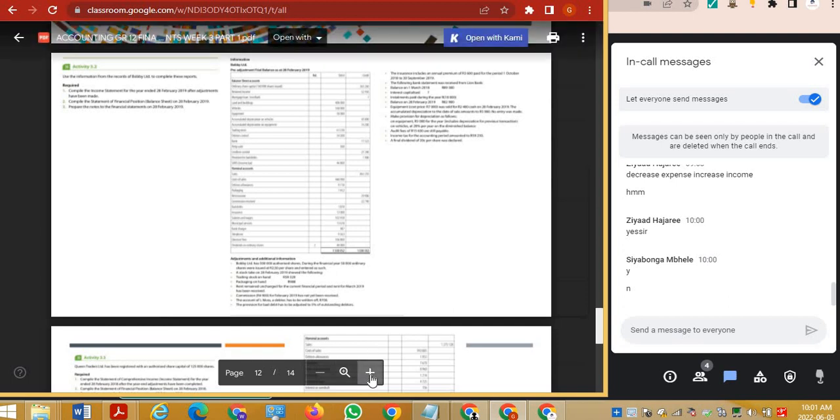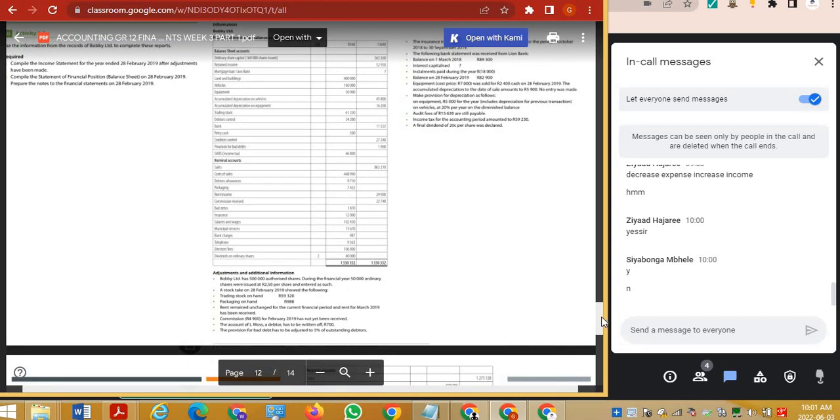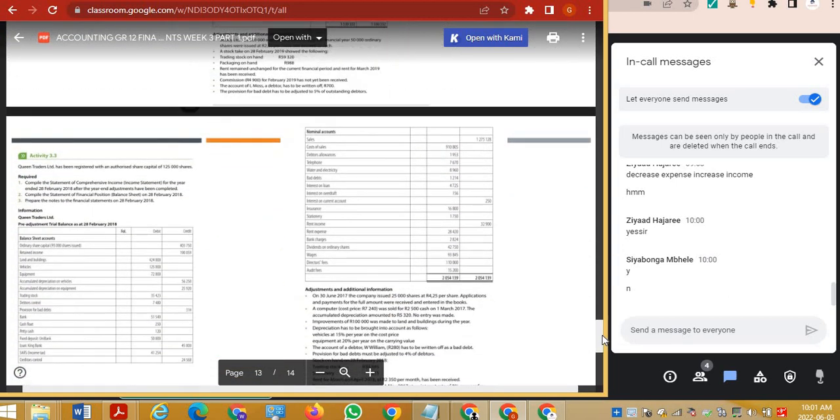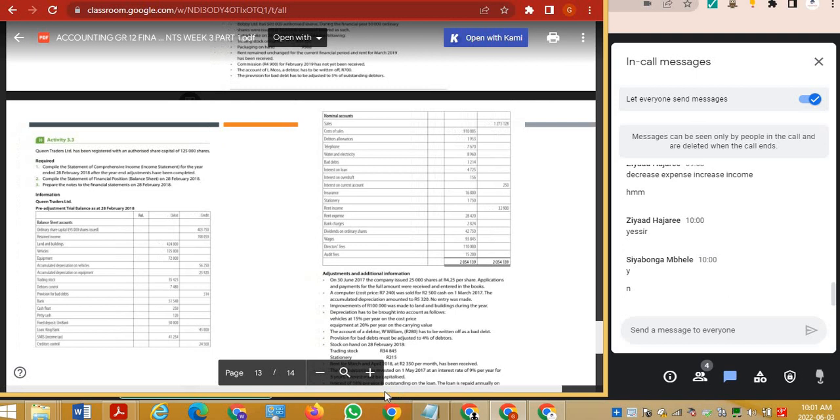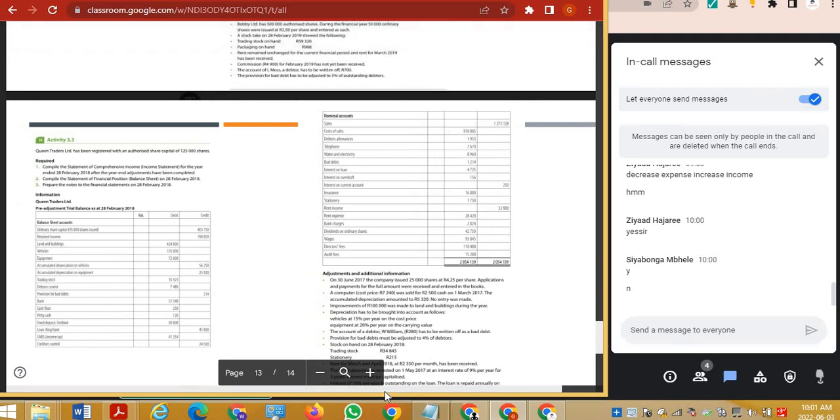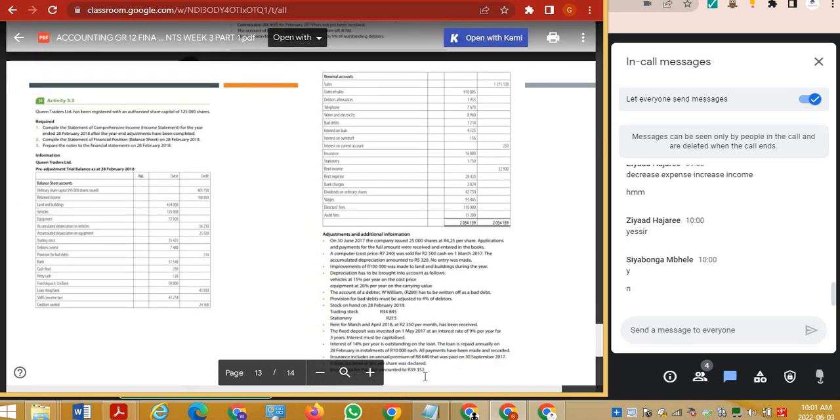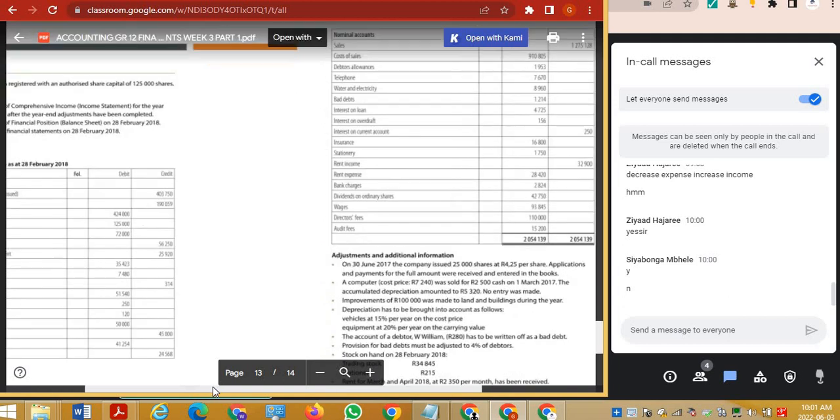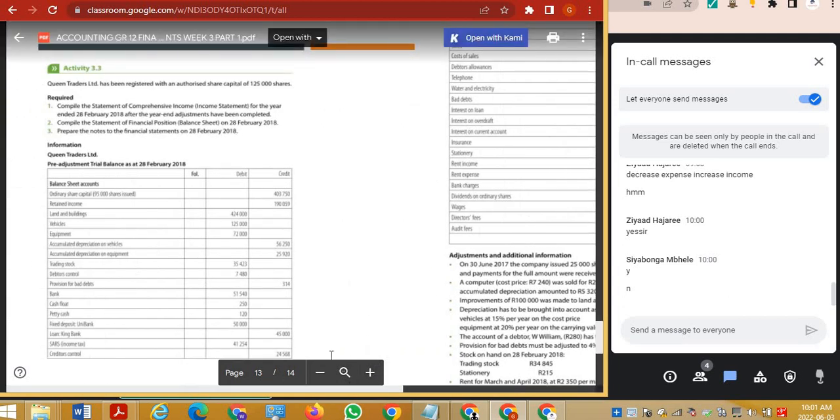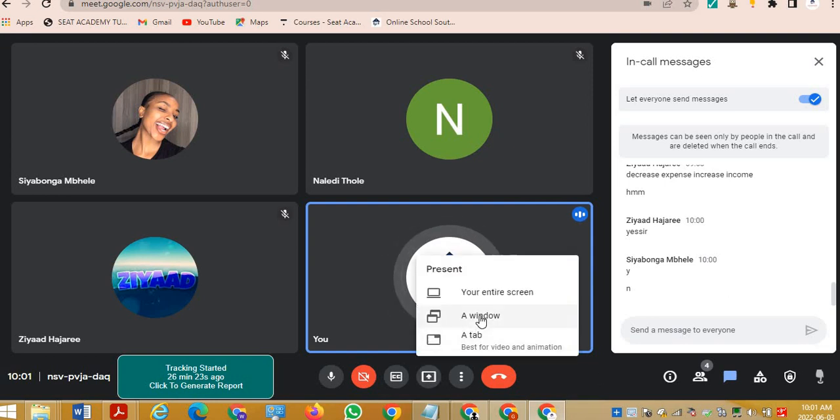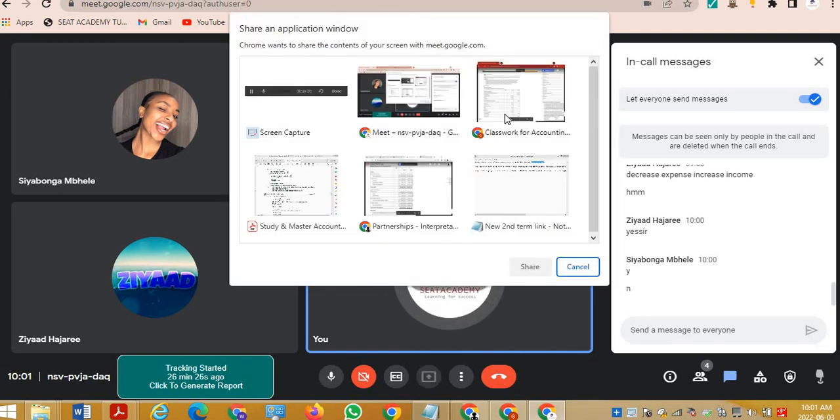But what we were looking at is, this is very important, guys. This is almost very closely related to your exam question. Please go to activity 3.3. It's got everything, it's talking about the accrued principal, it's talking about the notes and your income statement, which is very important for this exam.